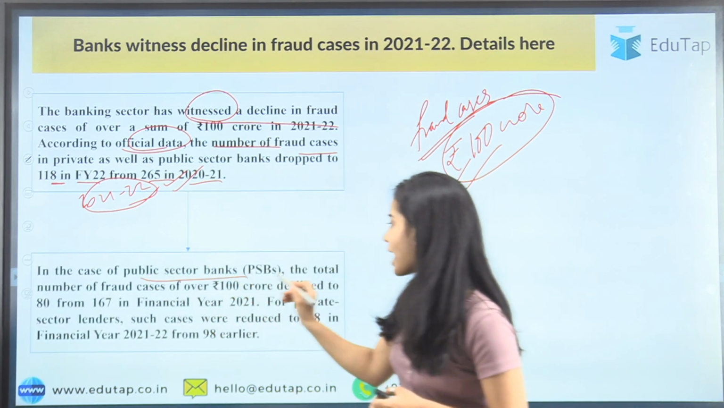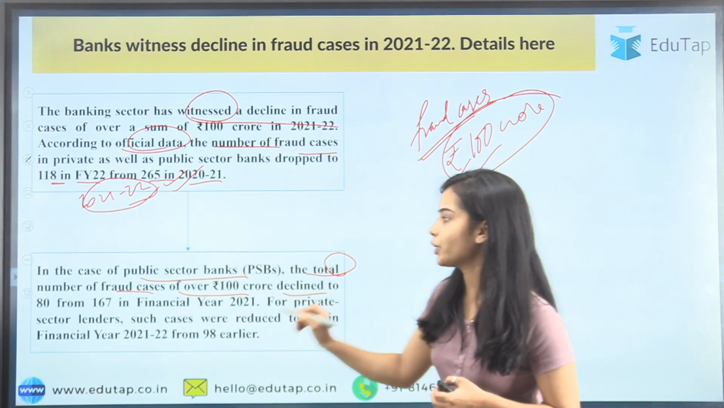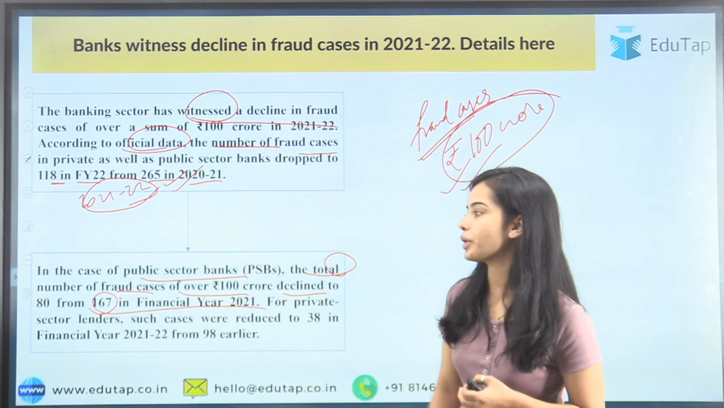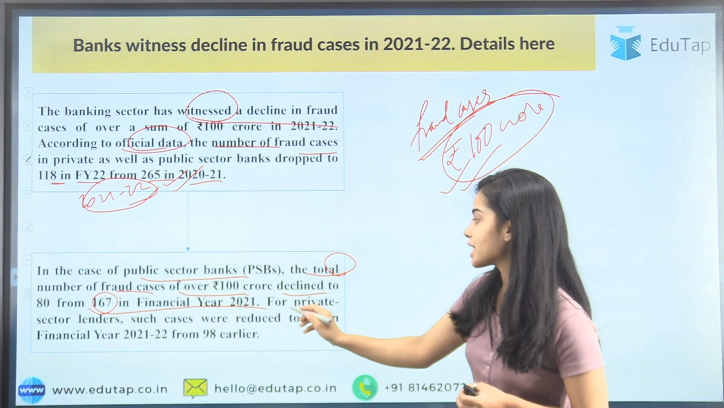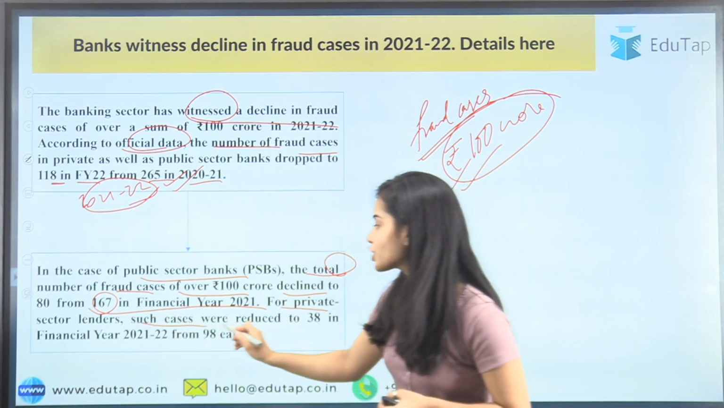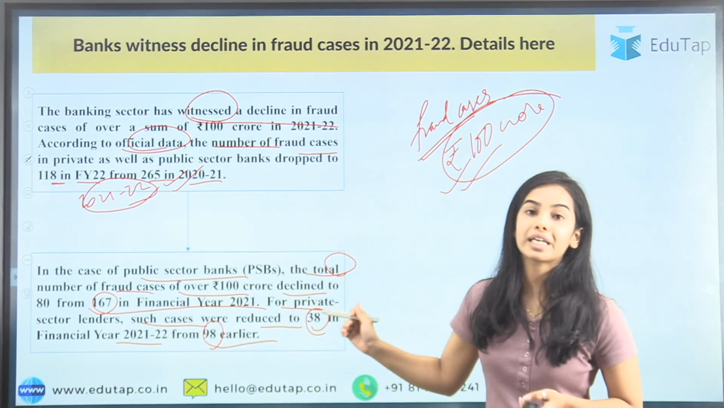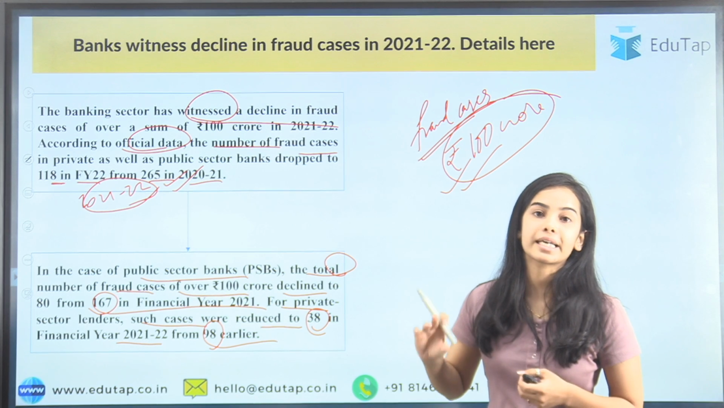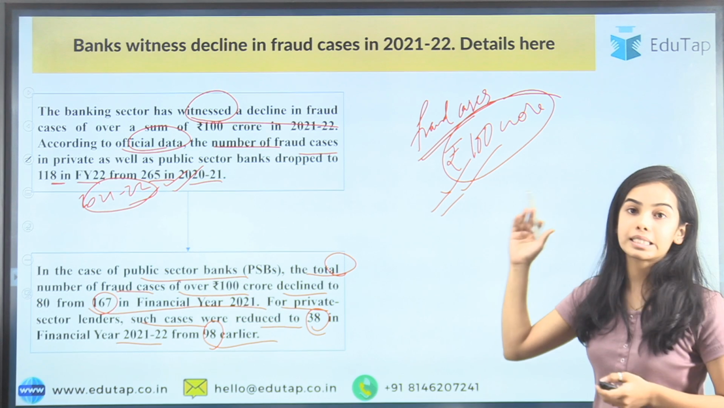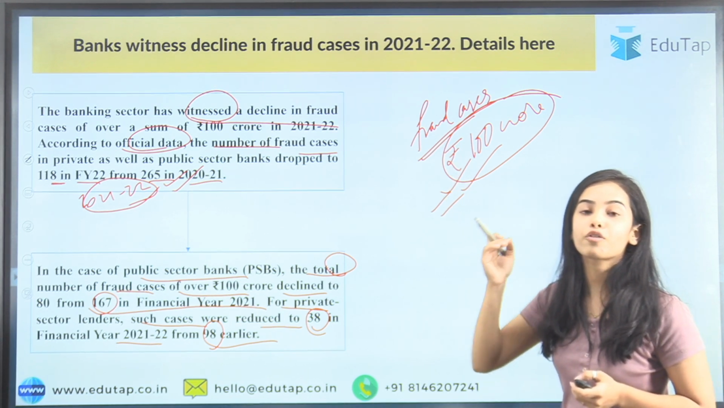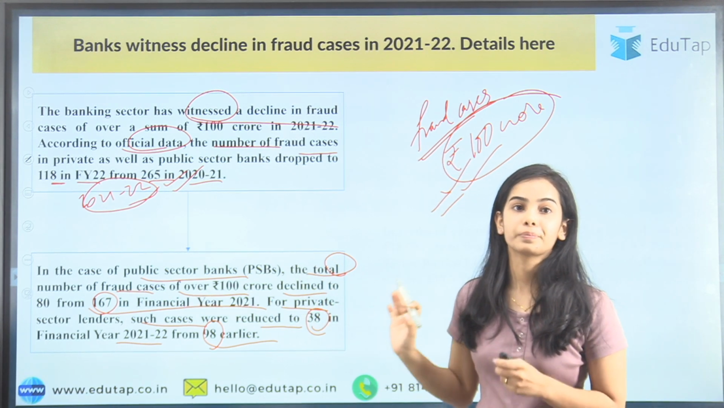In the case of public sector banks, the total number of fraud cases of over rupees 100 crore declined to 80 from 167 in the financial year 2021. So you can see that it nearly halved, okay, in the public sector banks, as well as for the private sector lenders. Such cases were reduced to 38 in the financial year 2021-22 from 98 earlier. So it has decreased a lot in both the public sector and the private sector banks. Okay, especially the fraud cases of above rupees 100 crore. So those fraud cases have reduced a lot.